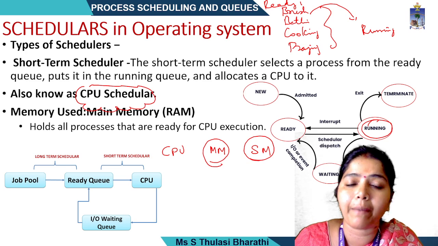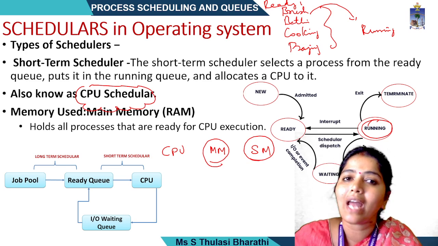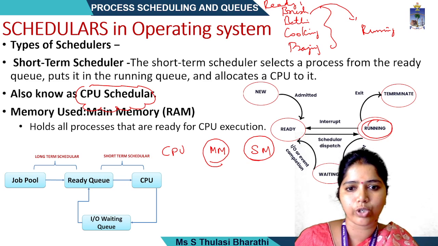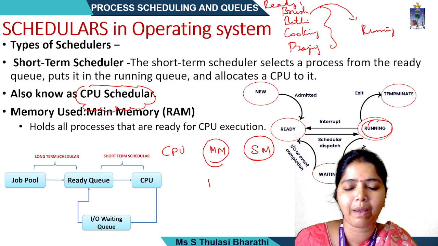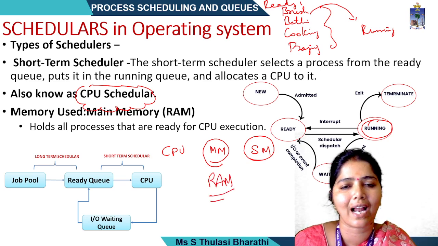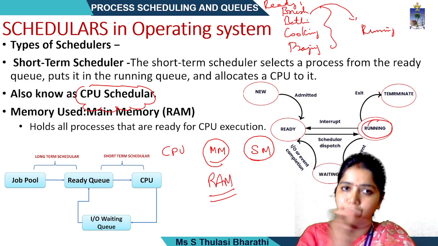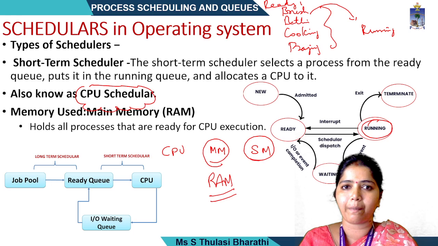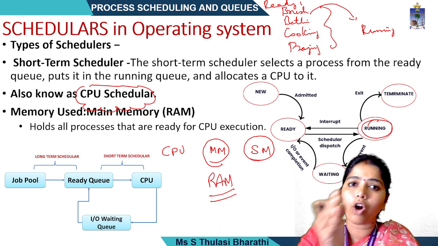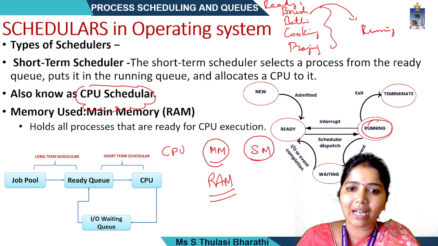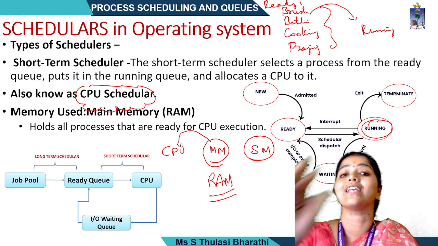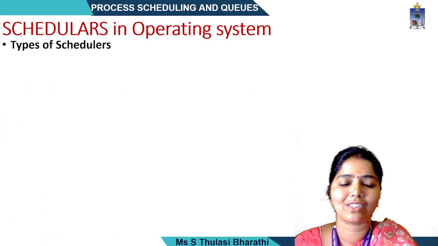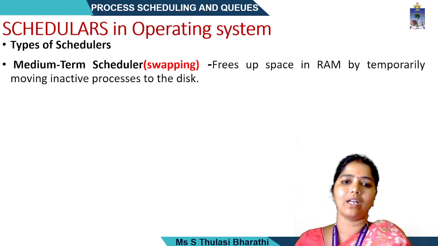So here the main memory is being used, where it holds all the processes which are ready for CPU execution. This main memory is nothing but the primary memory, the random access memory. So I have loaded brushing, bathing, cooking and praying in that random access memory. From here only, according to the scheduling algorithm, they will be taken to the CPU for execution. Alright, very good. Now we move to the next scheduler, that's called the midterm scheduler, that is swapping.